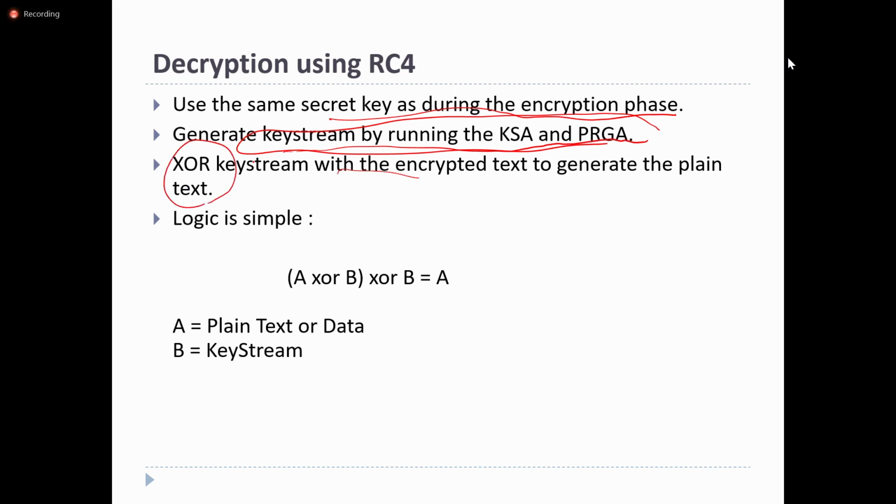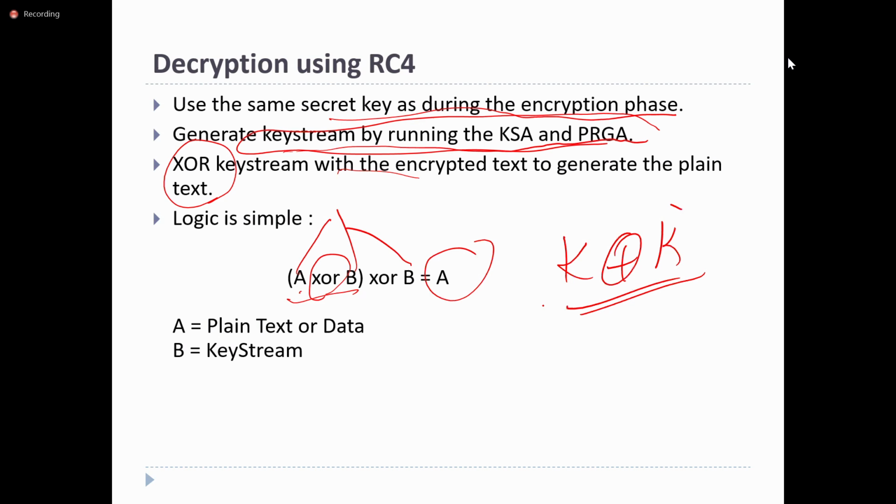It performs the XOR operation. This XOR operation is the main operation for generating the ciphertext. The logic is that the plain text A performs XOR with the key. Again, performing the XOR operation with the key will cancel it out, right? So this is the procedure of RC4.